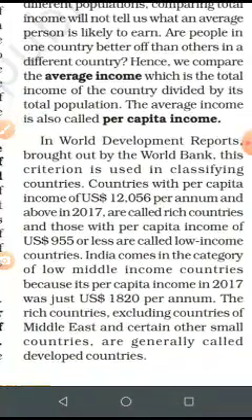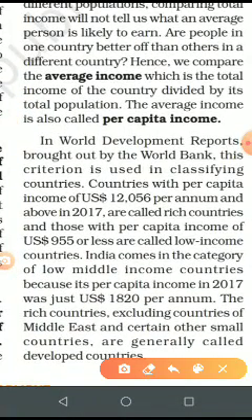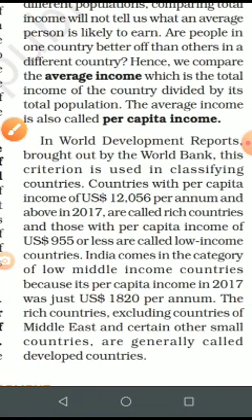Now children, certain points I will again highlight from the board point of view. Countries with a per capita income of US dollars 12,056 per annum and above in 2017 are called rich countries.